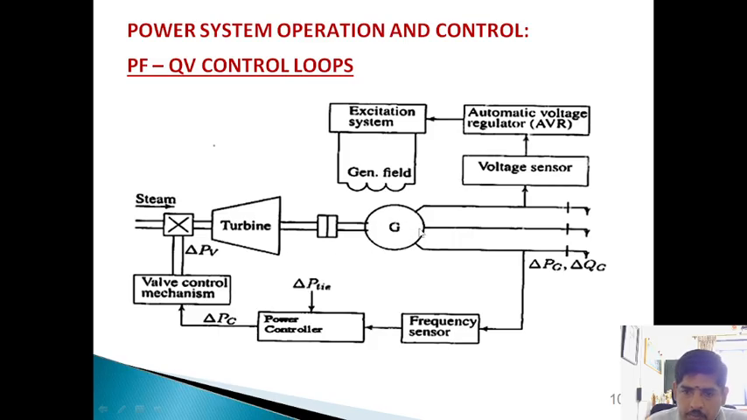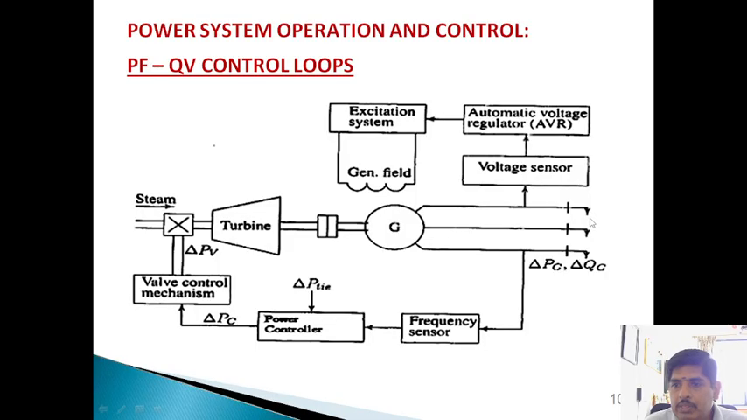Then, through a separate excitation system, we give supply to the generator field. It is energized and a magnetic field is created. The rotating armature conductor cuts the flux lines, and based on Faraday's law of electromagnetic induction, an EMF is induced and power is generated. The generated power is given to the transmission line side.